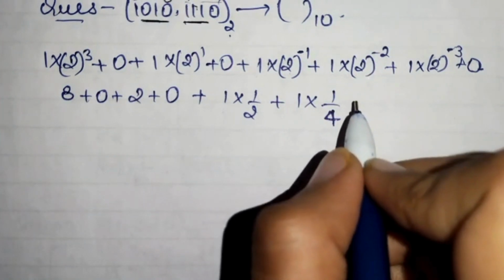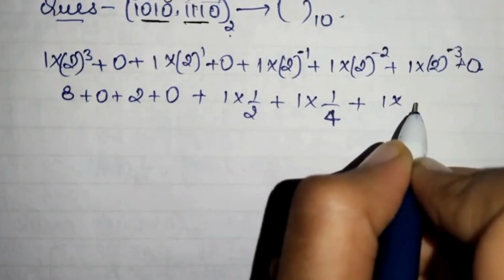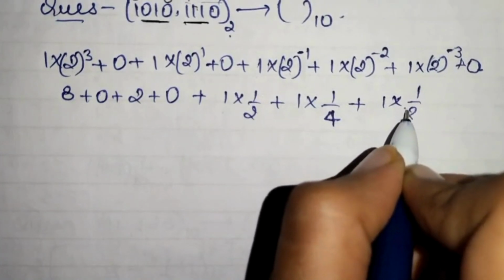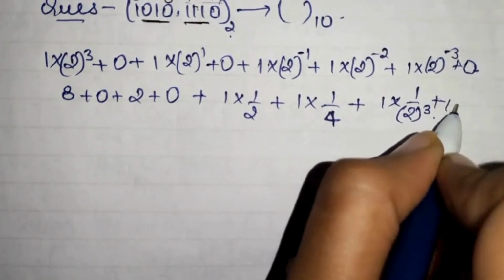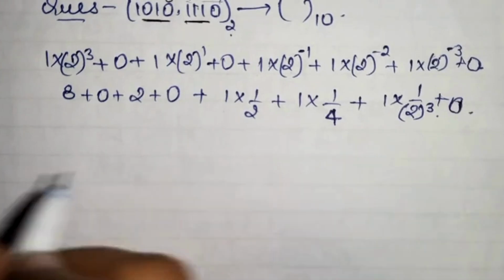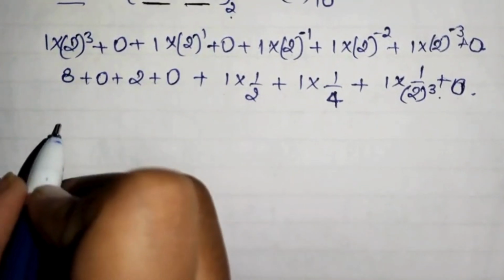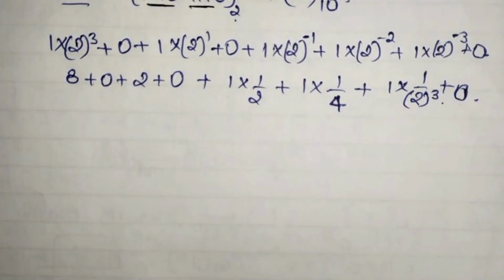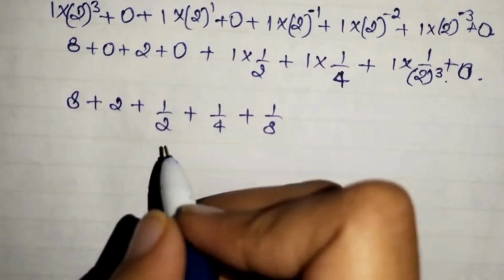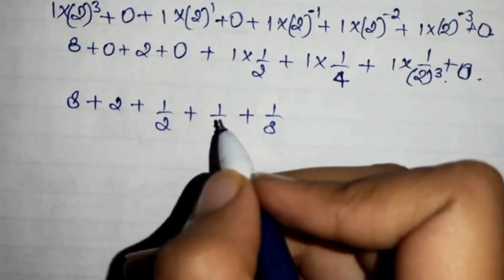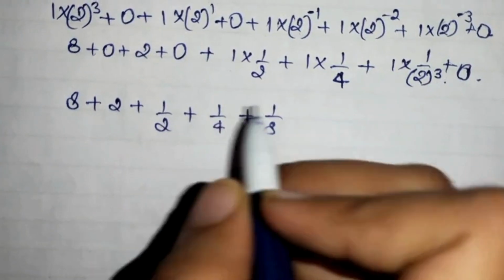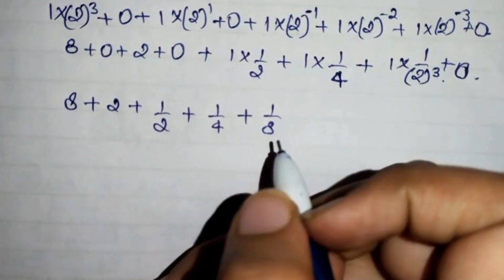Okay, then add 1 into 1 upon 2 cubed. Now I have only written these and the next step. Okay, 8 written here, and 0, whatever was there, I left them.